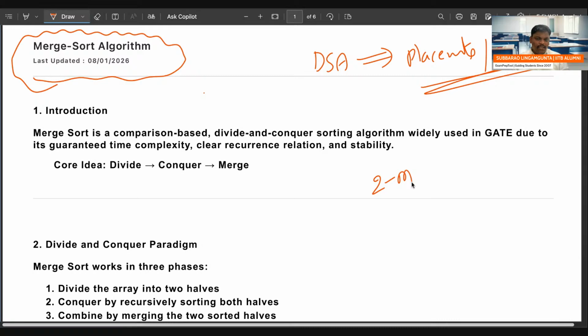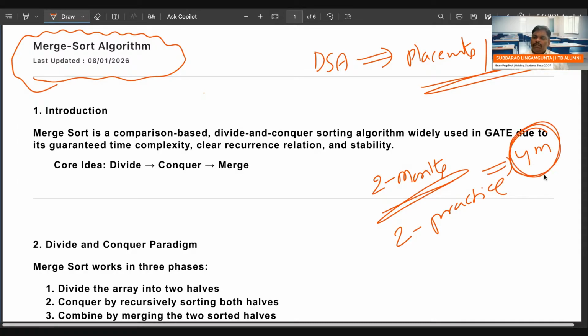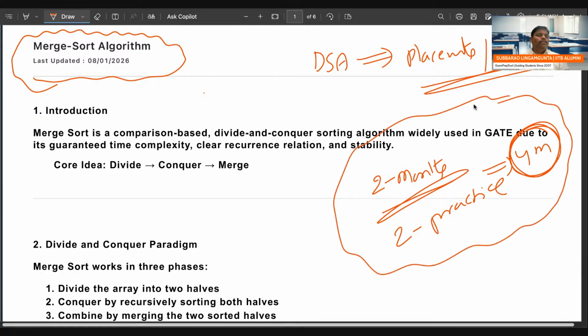In 2 months the total theory will be completed, and 2 more months for practice. Within 4 months, you will be perfect with the DSA course. You can easily crack any campus placement. Within 2 months, algorithms and data structures both will be completed.